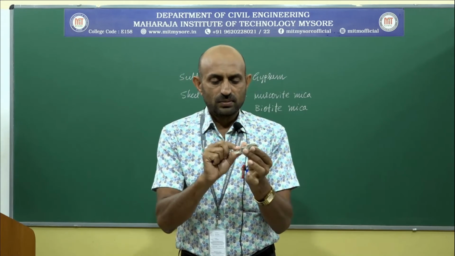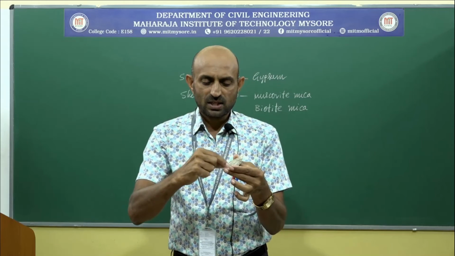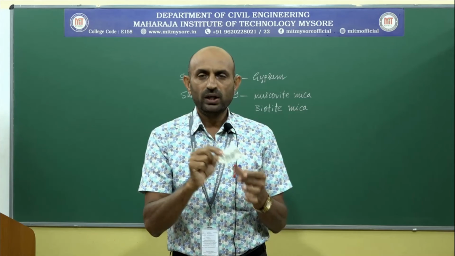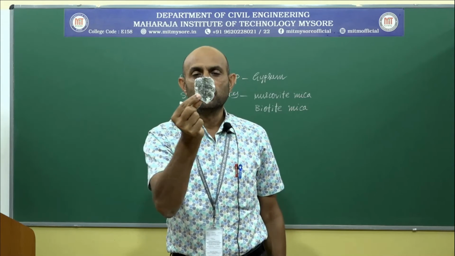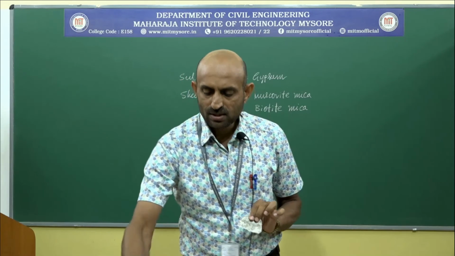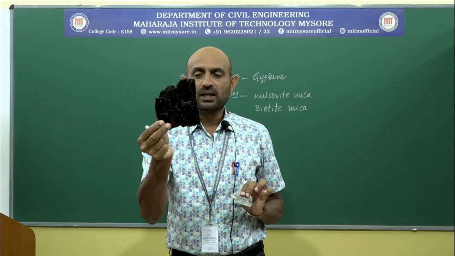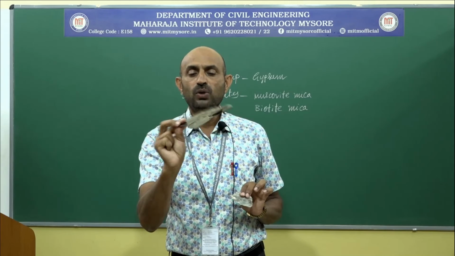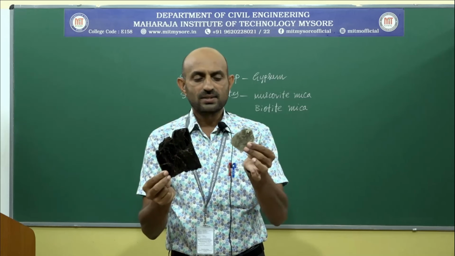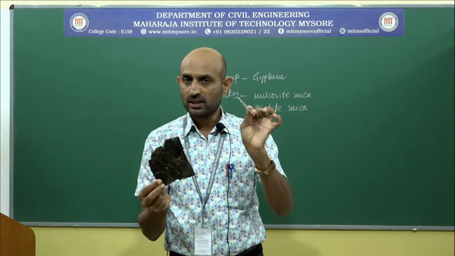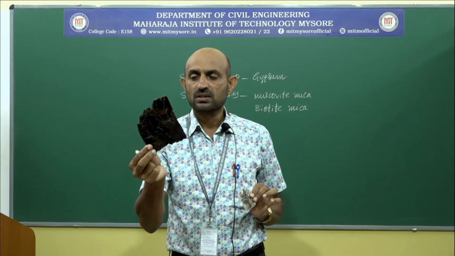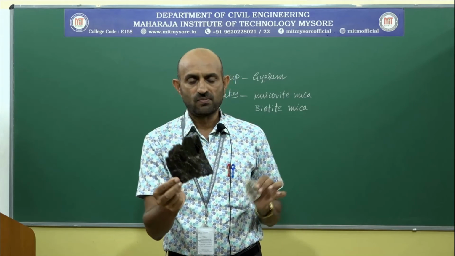The color: when we take a thin sheet, it appears colorless. When it is an assemblage of sheets, it appears silver white. This biotite mica appears in brownish black color. The streak is again colorless for this one. Again, for this biotite mica it appears a little bit brown.